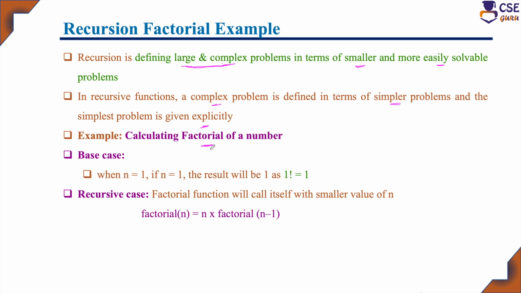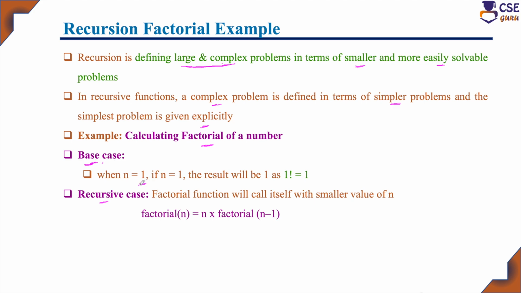If you want to calculate the factorial of any number, the factorial function will implement the base case as well as the recursive case. So the base case: whenever the n value is 1, this is the simplest value to find the factorial of. When n equals 1, this is the smallest value. This value does not require any recursive call. In that case, this comes under the base case.